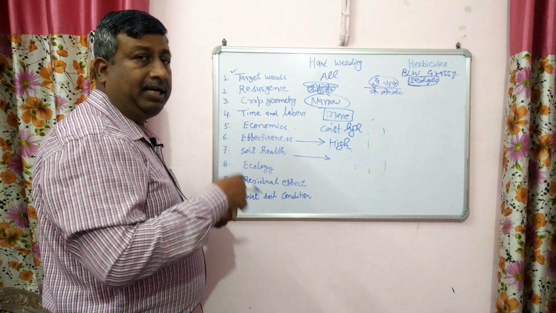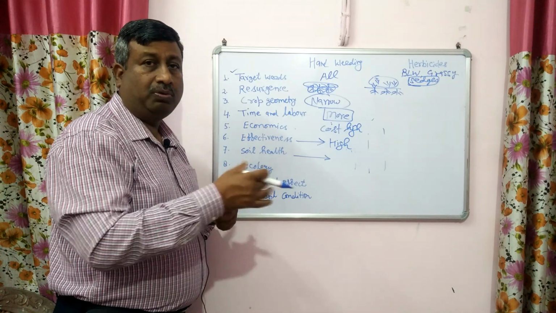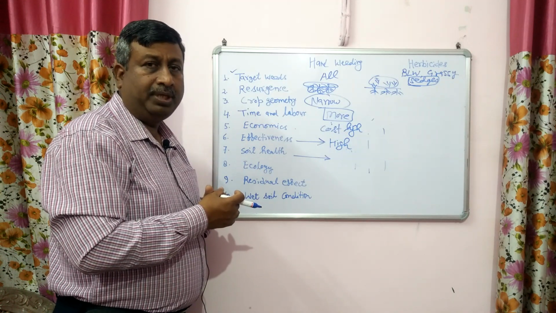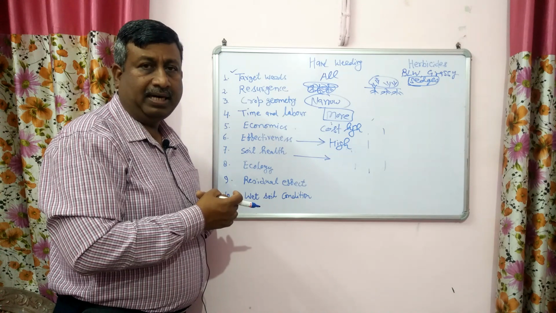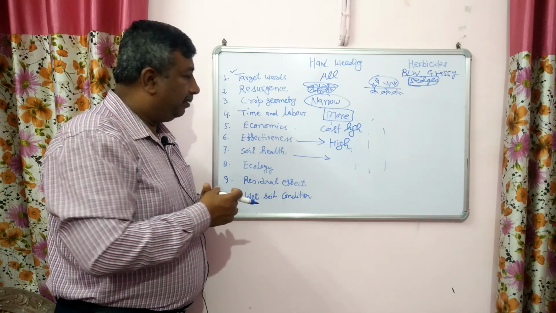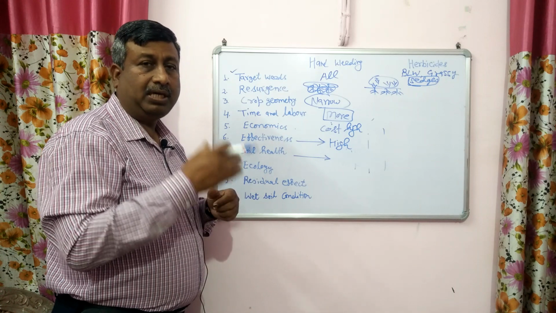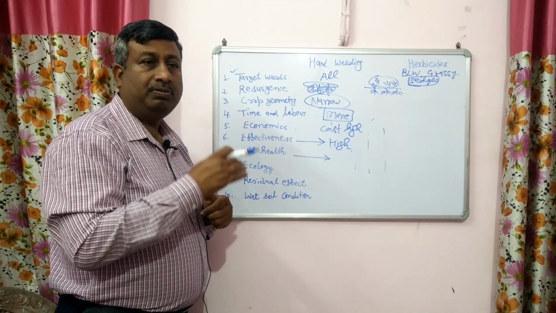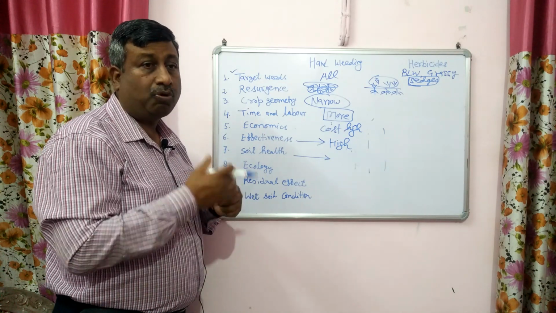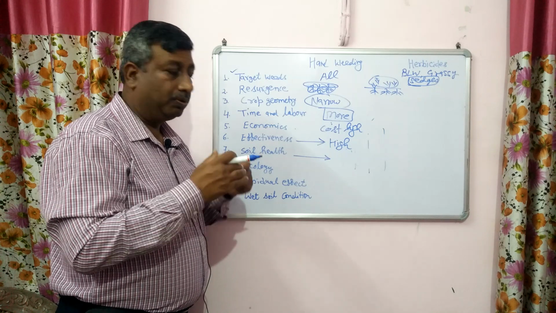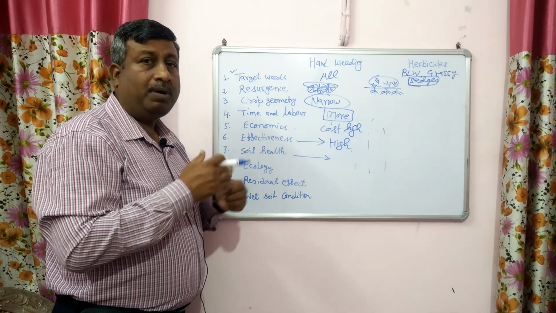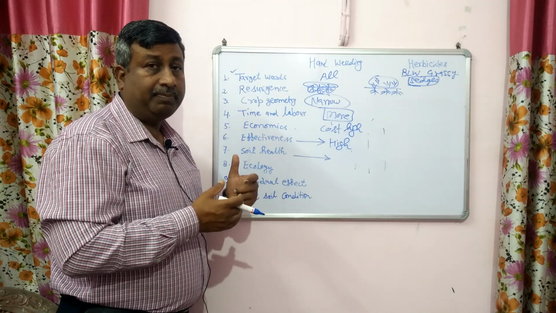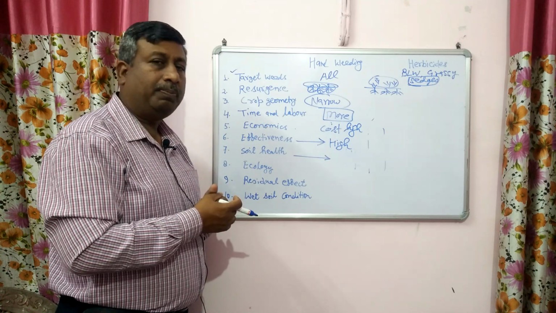When we go for hand weeding, some soil is exposed, so aeration is improved, and then gaseous exchange is improved, and microbial activity is enhanced because of this aeration. But in case of herbicides, actually herbicides are toxins, or we can say these are poison, and when they are applied on the soil, they also act as poison for microbes. So the microbial population is reduced. By the application of herbicide over the years, if we are using herbicide in huge amounts, then it is likely that the microbial population may be reduced, bacterial population may be reduced, fungal population may be reduced.